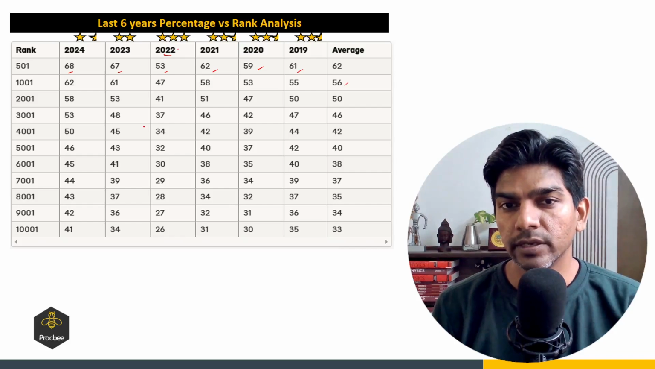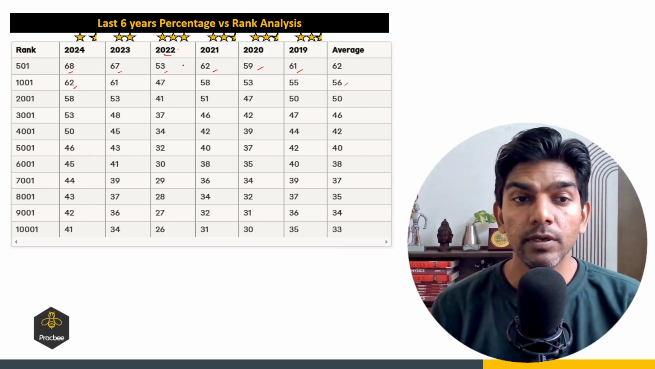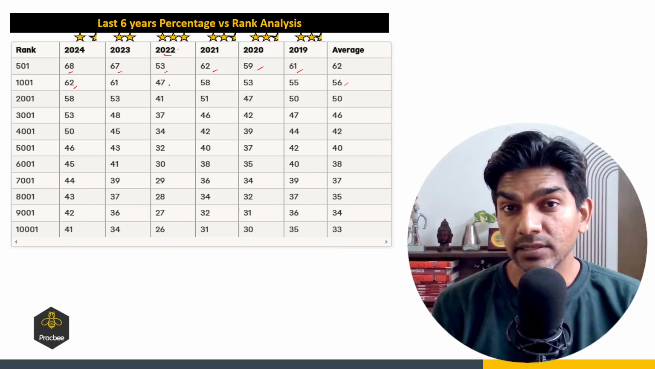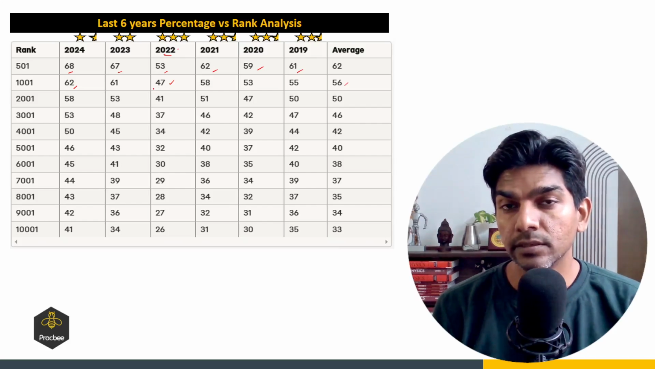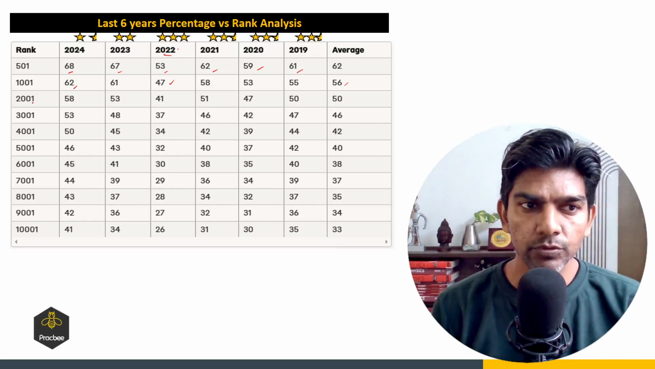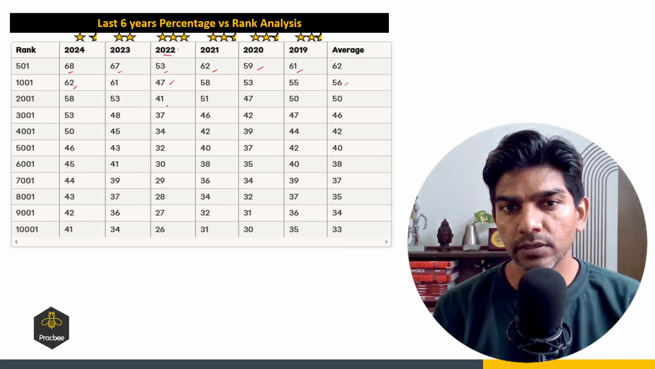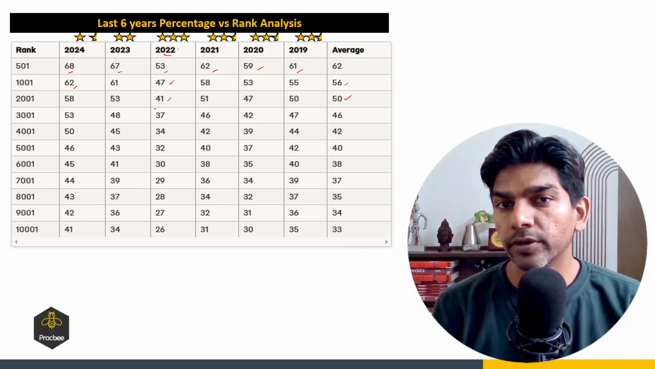If the paper is easy, then you need to aim for 62% marks. But if the paper is quite tough, then less than 50% marks will land you in less than 1000 all India rank. Similarly, to get all India rank under 2000, you should aim for 50% on an average. And again, if the paper is quite tough, with even 40% marks, you will be able to end up with rank under 2000.